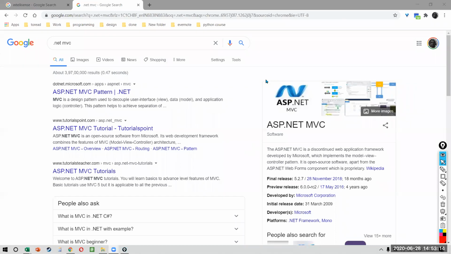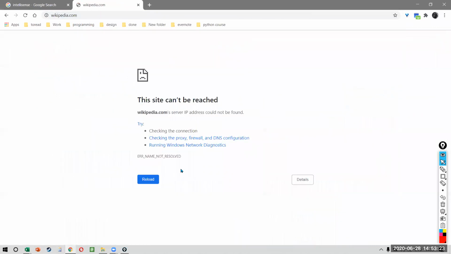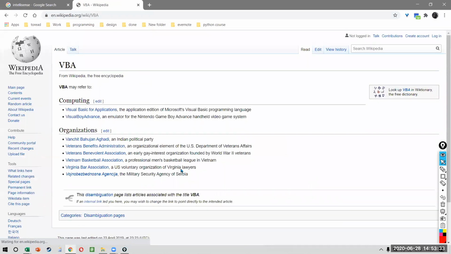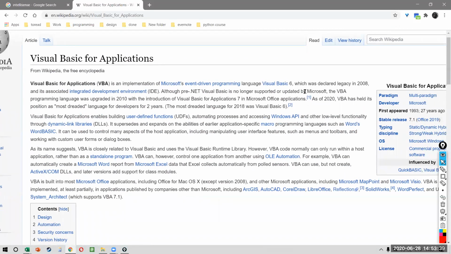Sure. So this is the background of Visual Basic, and surprisingly, I found the Wikipedia entry to be really, really good. In fact, it's not surprising. I think for a lot of things, I find Wikipedia to be a good source for a quick scan of what we're doing, right? So let's just search for Visual Basic for Applications. Now, here's the thing. Do you see this, everyone?